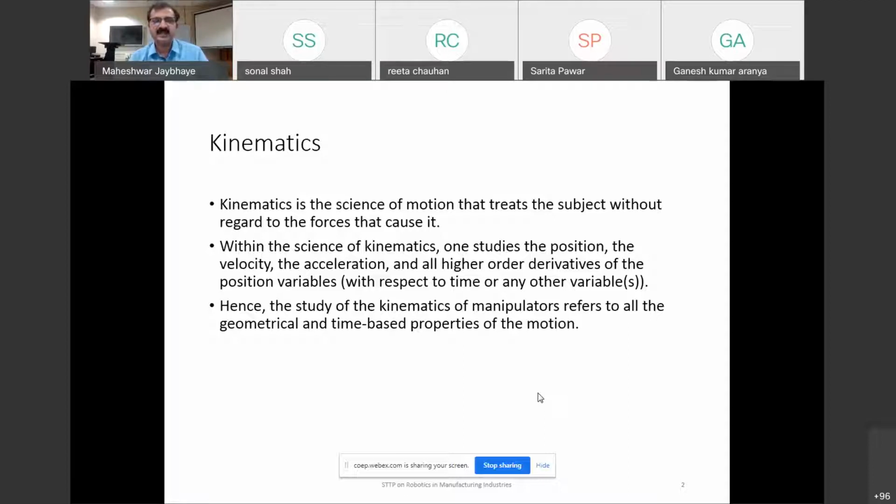So within this science of kinematics, one studies the position, velocity, acceleration, and all higher order derivatives of the position variables with respect to time or any other variables. So what we are doing is dynamically getting changed, because the current position of that robot, after teaching it, may be another position.